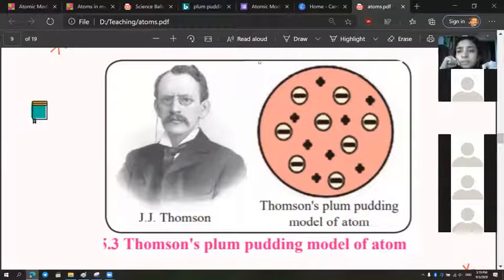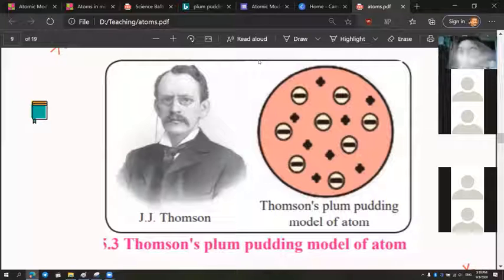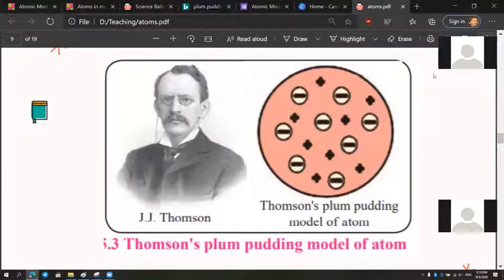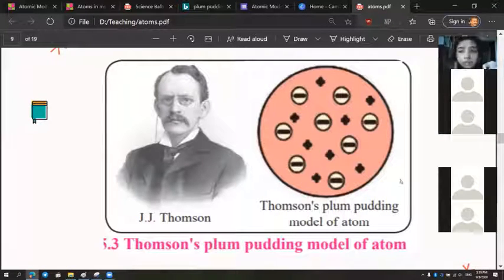So what are these positive charges? We said that electrons are the negative charges. What are the positive charges? You guys know this. Thomson said, I'll repeat, sorry, it's very fast, I know. Thomson said it's like a plum pudding. The atom looks like a plum pudding. The raisins are the negative charges and the nuts are the positive charges, and they are distributed evenly in the atom, an equal number of negative and positive charges.